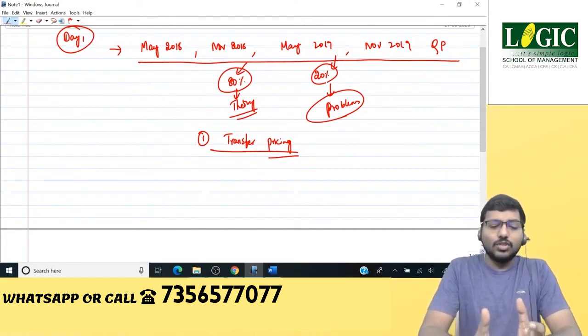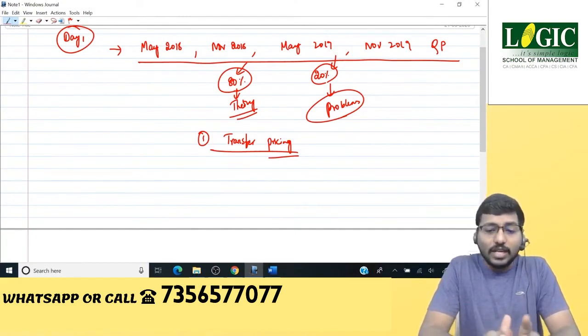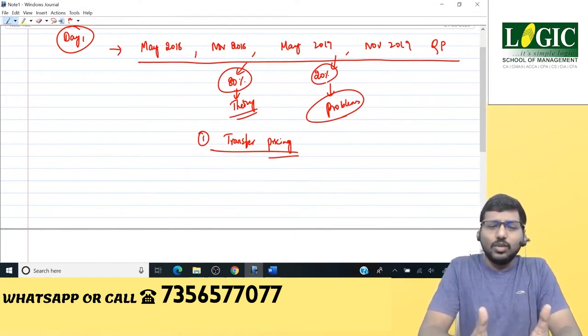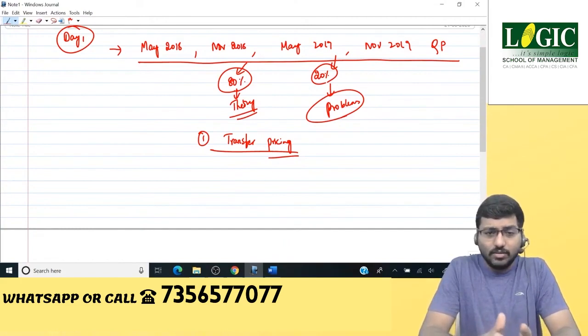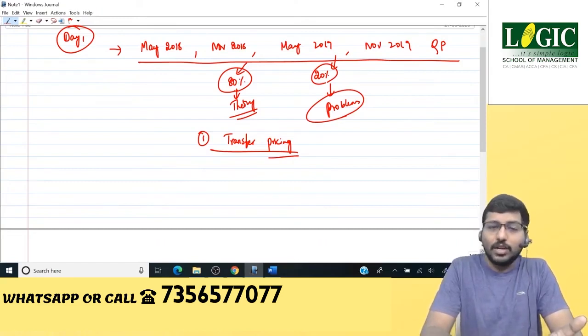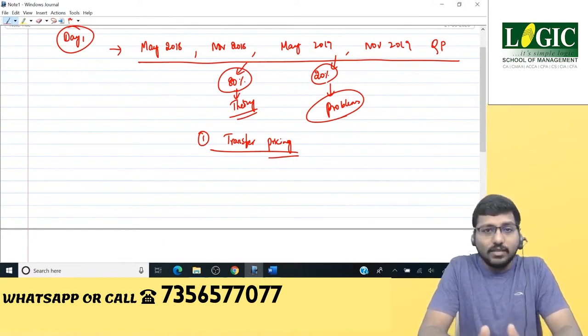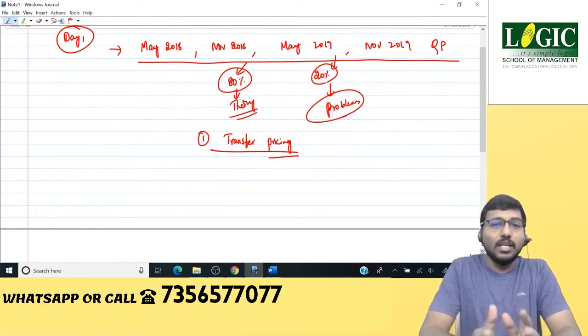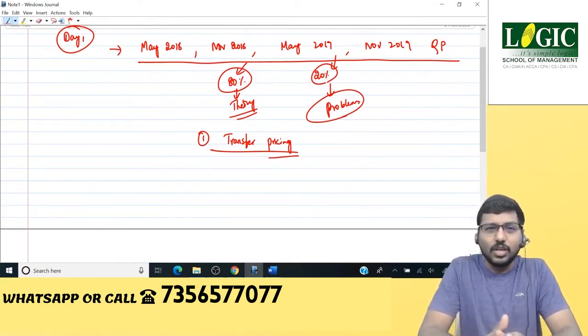Divisional autonomy means we will not involve in your day-to-day activities. You can take your decisions on your own. However, we will give you some targets, that can be profit per quarter, or return on investment, or whatever it is. And in case you achieve that particular target, you will be getting bonus or incentives.